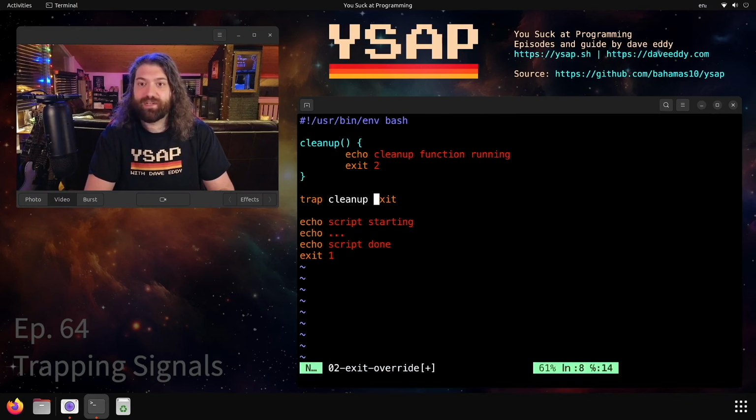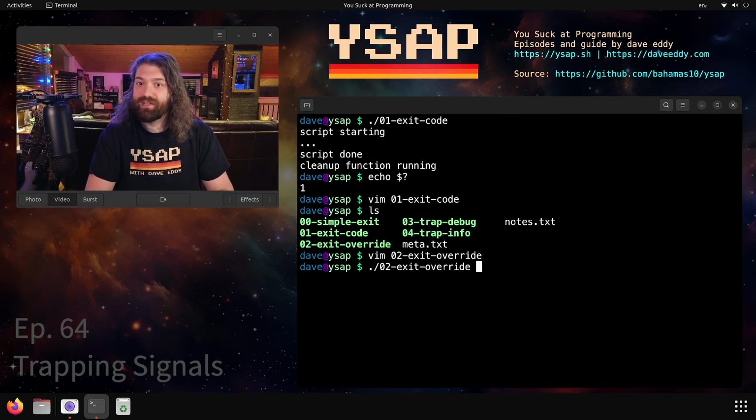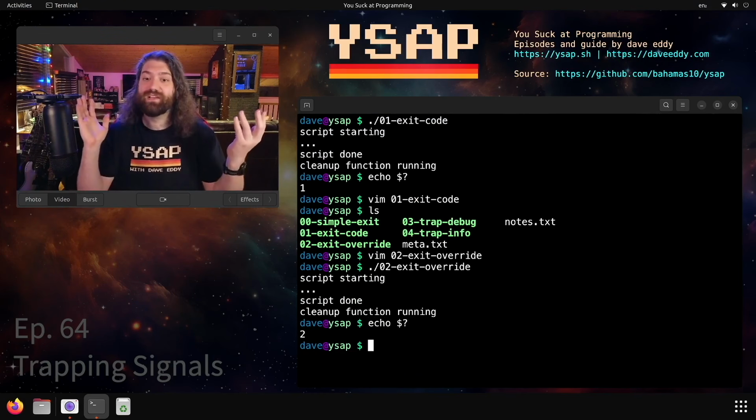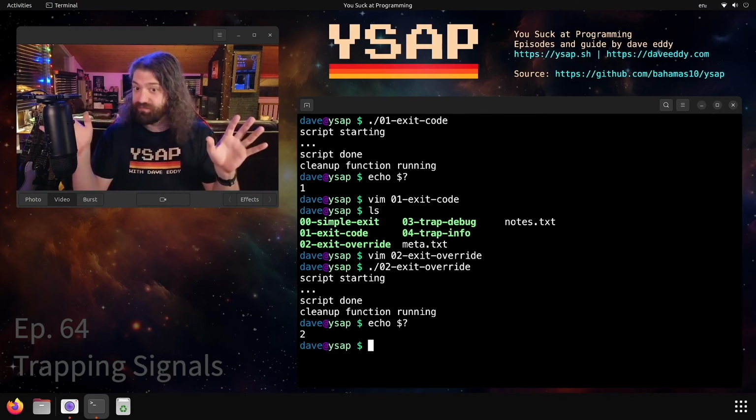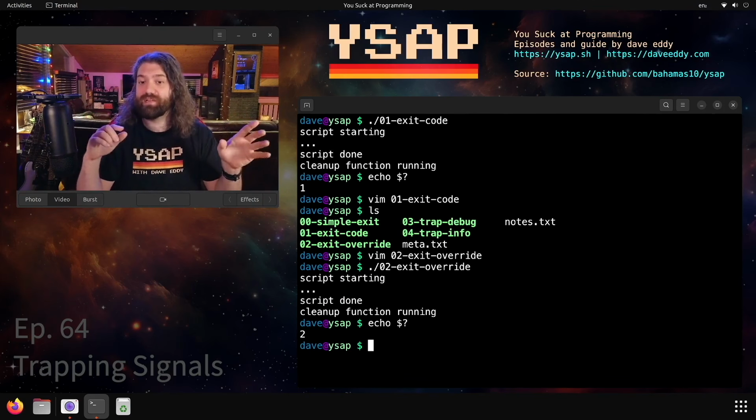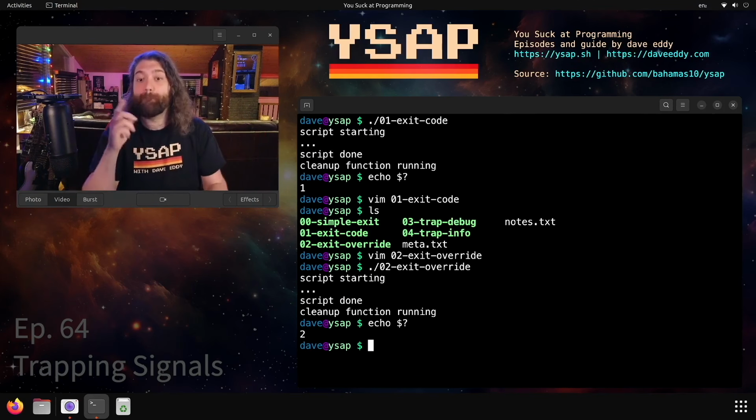That was set to 1. It should be set to 2. Let's do this. So let's have exit 1 at the bottom and then exit 2 in the cleanup function. What happens when we run this? Yes, we can. So if you don't explicitly return anything, it will implicitly return whatever the script would have exited with. But in your cleanup function, or the function that runs when you trap the exit signal, you can override the exit code. That is useful to know about. I don't know if you'd ever really want to do that, but that's up to you.